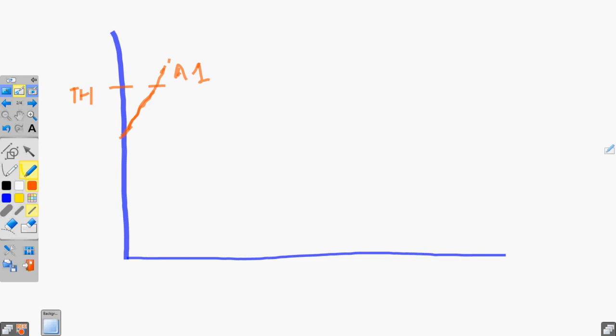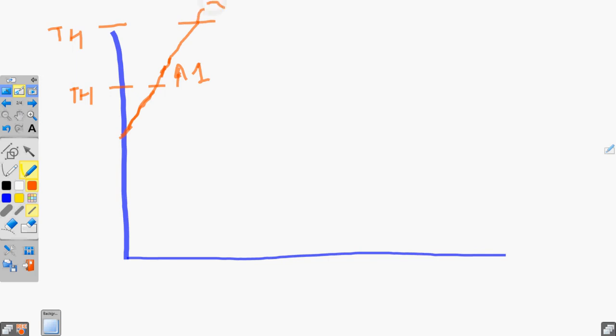Crosses means this value can be set at whatever threshold we want to set in the network. So when this signal crosses the set threshold in the network, then event A1 occurs.